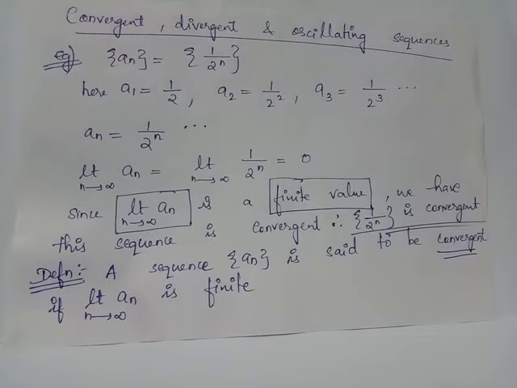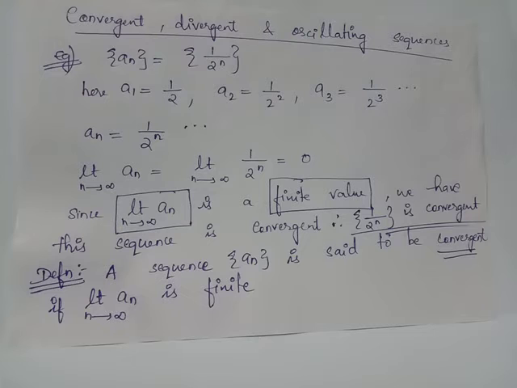That is, we have limit n tends to infinity a_n equals limit n tends to infinity 1 by 2 raised to n. When you take the limit, you obtain the limiting value equals 0. Since the value of the limit, which equals 0, is a finite value, we conclude that for this particular sequence a_n, which equals the sequence 1 by 2 raised to n, the limit exists and is equal to the finite value 0. This would mean that in the neighborhood of 0 there exist infinitely many terms of the sequence a_n equals 1 by 2 raised to n. From this we come to the conclusion that this sequence is a convergent sequence.